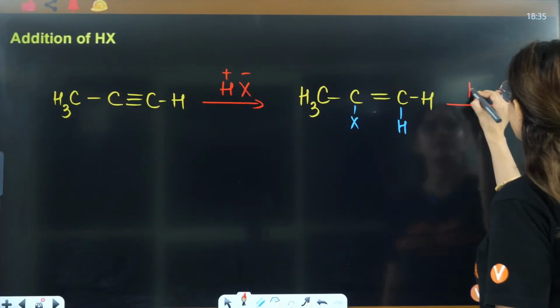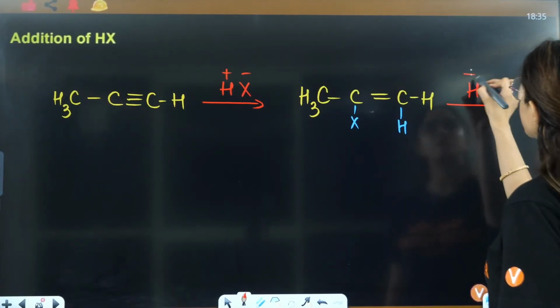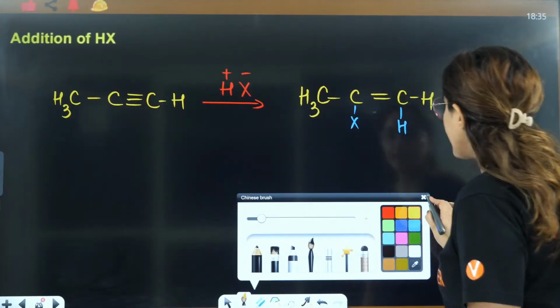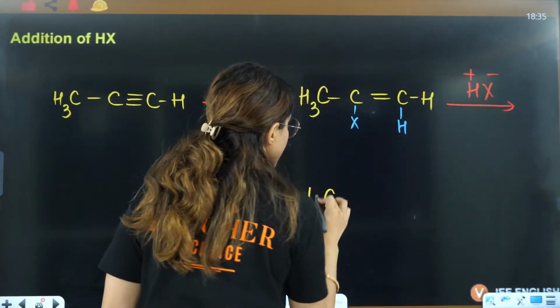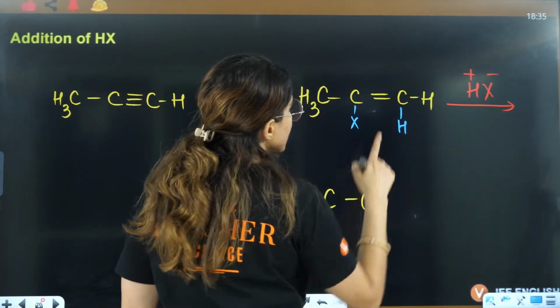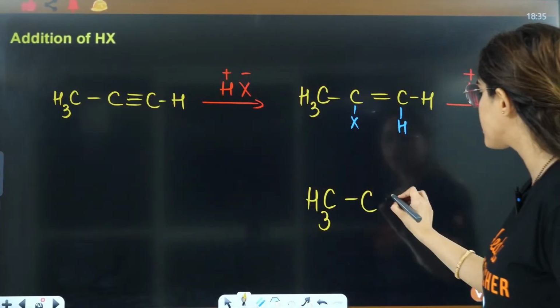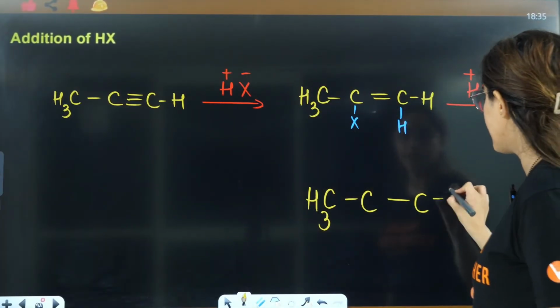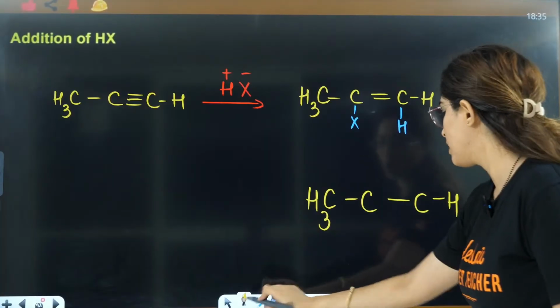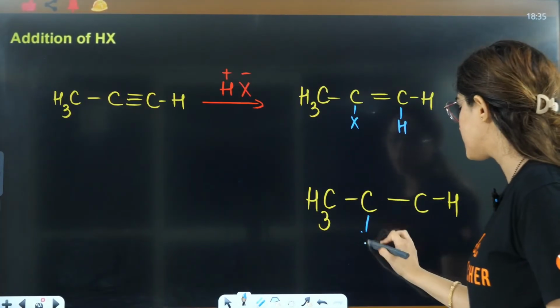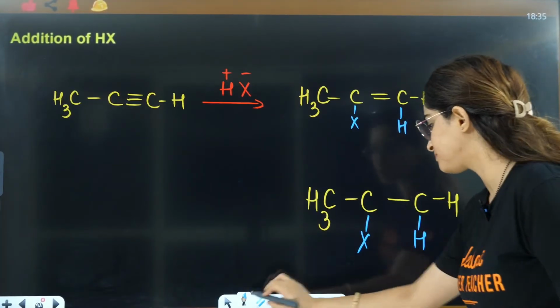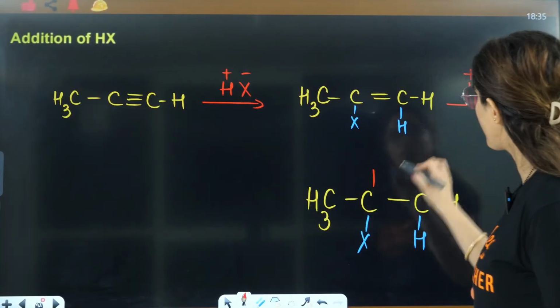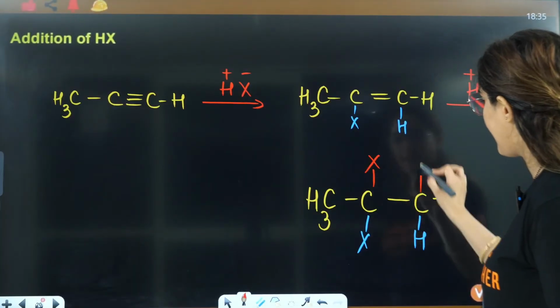Again we will add HX, this is positive, this is negative. Again what you will have is CH3, C, and even now fewer hydrogens are here, so this will be CH. With the blue pen was what was already there, and now with the red pen is what we are adding, X and H here.